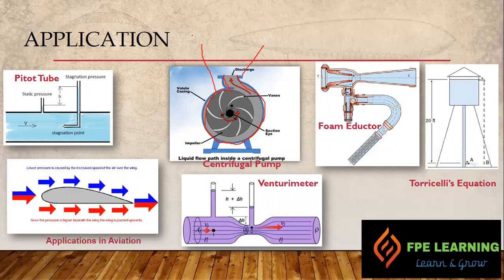but all the way as it goes up to the top, the velocity is converted into pressure head, right, potential energy at that point. By doing that, kinetic energy due to the momentum of the mass of the fluid is converted into potential energy, right? So if pressure goes high at this point, velocity must go down, right? So this is all about Bernoulli's equation application in the centrifugal pumps also.